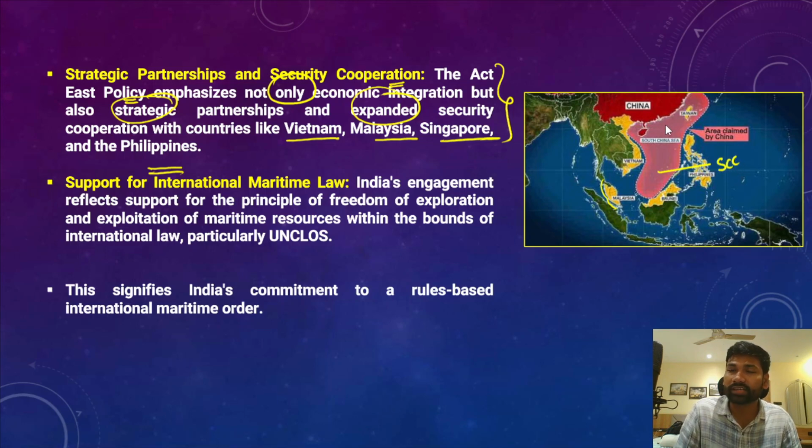So see the highlighted region that you can see here, this region is known as the South China Sea. Recently there was an increased assertiveness and aggression of China in the South China Sea. However, it has been a concern for all of these countries such as Philippines, Vietnam, Malaysia and Indonesia because of increased assertiveness and aggressiveness of China.